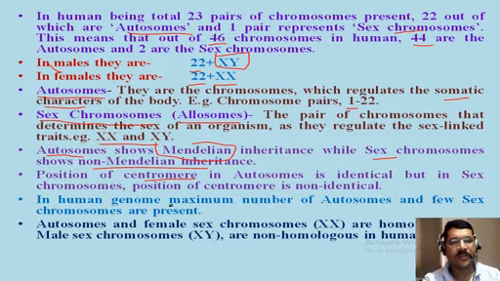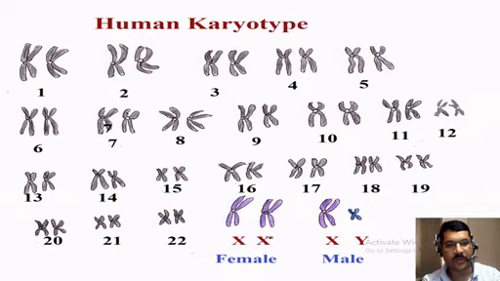In the human genome, the maximum number are autosomes and few are sex chromosomes. As we have seen, there are 22 pairs of autosomes and only one pair of sex chromosomes. So autosomes are maximum in number as compared to the sex chromosomes. This is the karyotype of a human being.